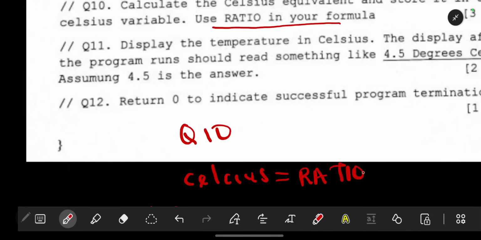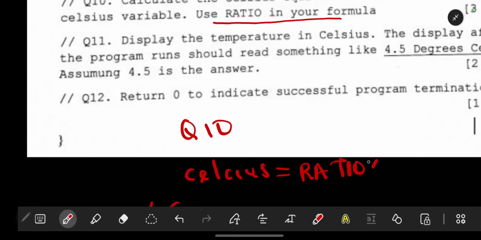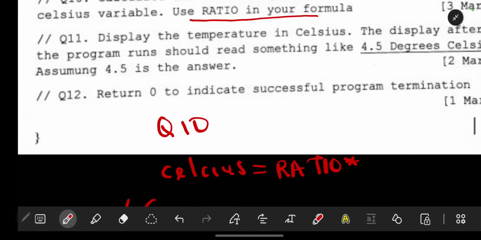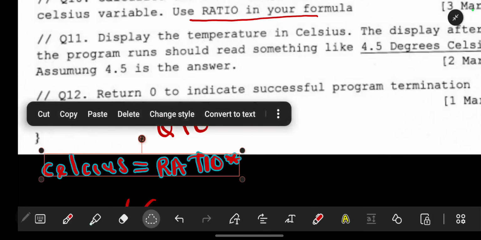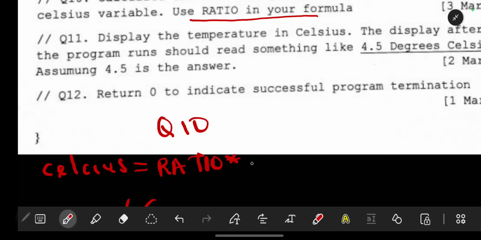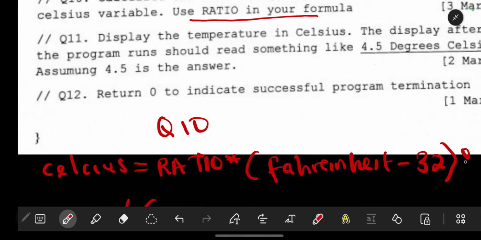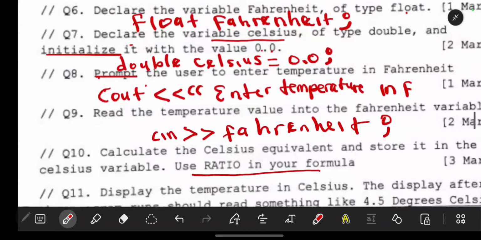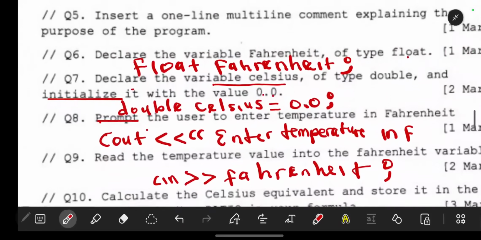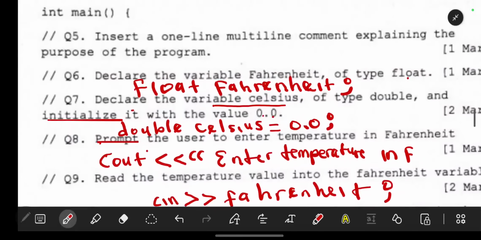Then the formula was saying that it is asterisk, which is times, asterisk like that. Then you are going to have your Fahrenheit minus the 32 like that. Then don't forget your full stop. I hope I haven't forgotten. So just be calling it full stop so that it's much easier to remember.